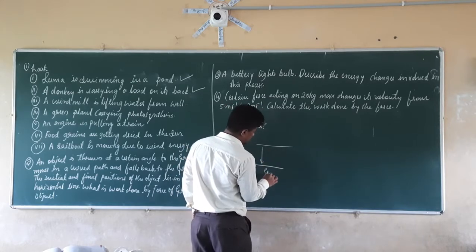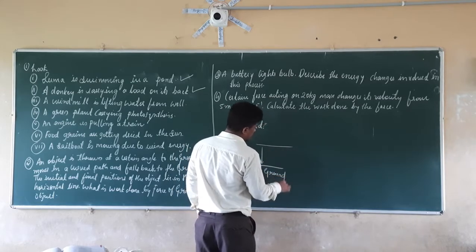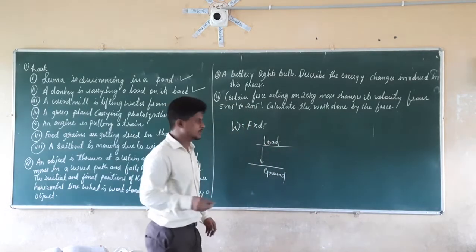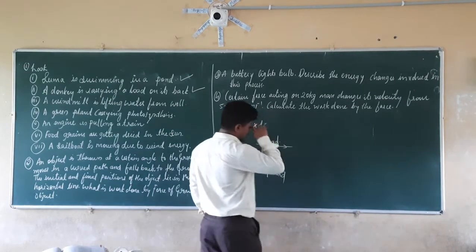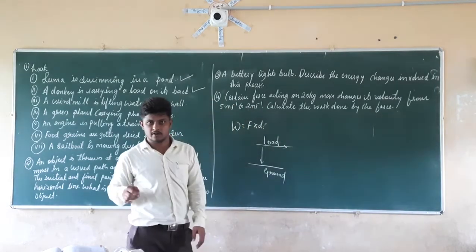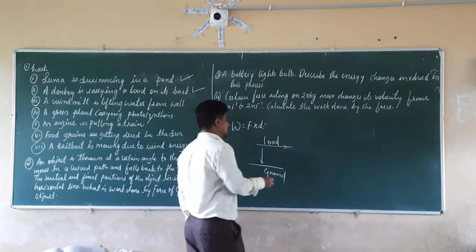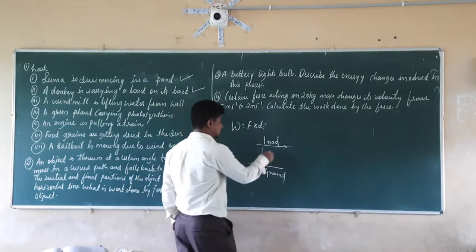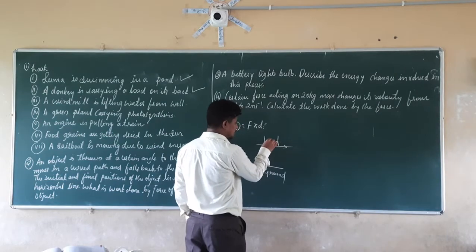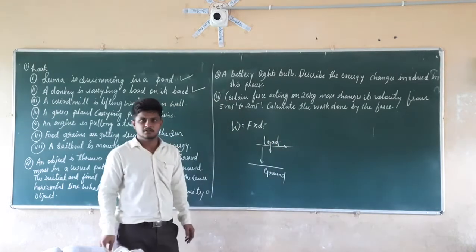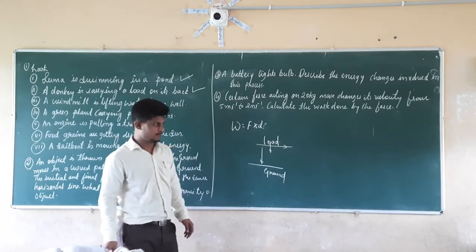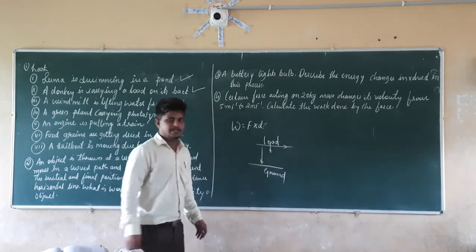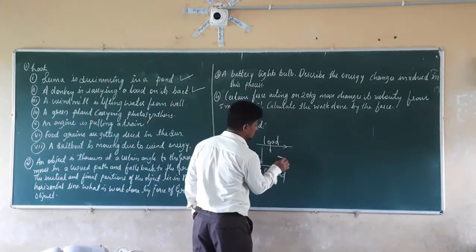So this is the ground and this is the load, and this load is carried by the donkey in the forward direction. So what do we have to calculate here? We have to calculate the work done by the gravitational force on the load. Right, we have to identify that. So what will be the work done by the gravitational force on this load? It will be equal to 0.